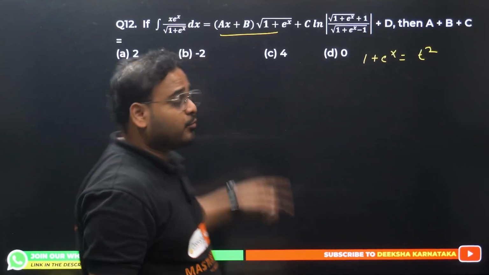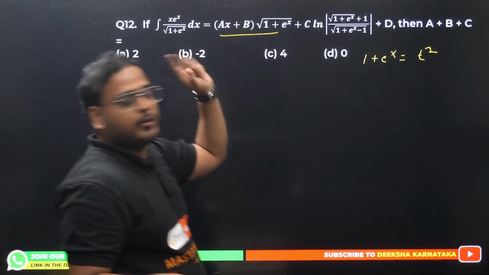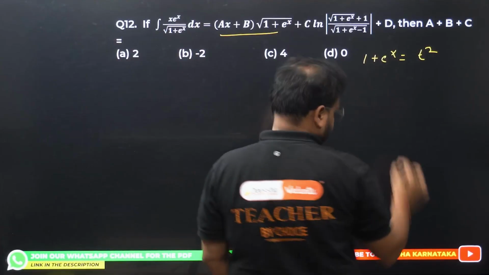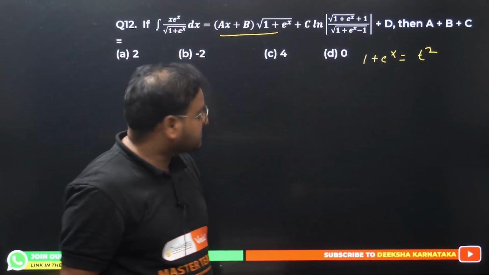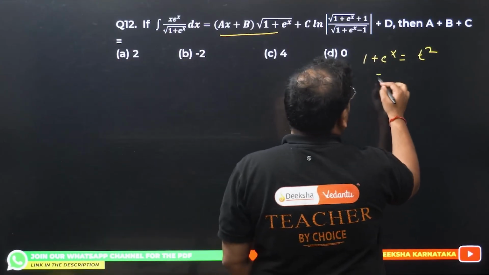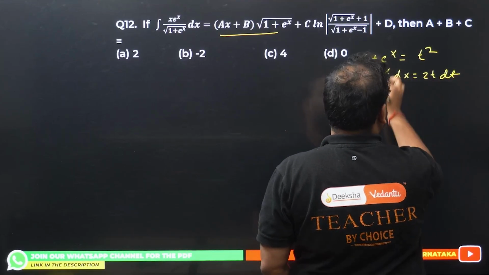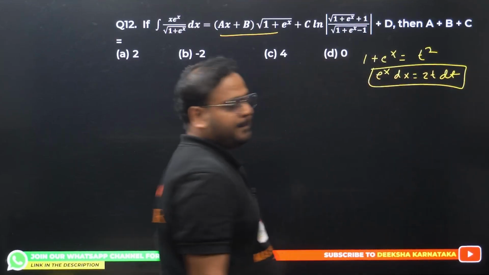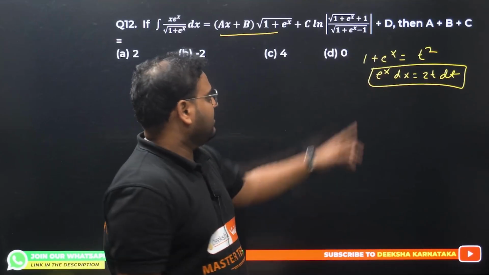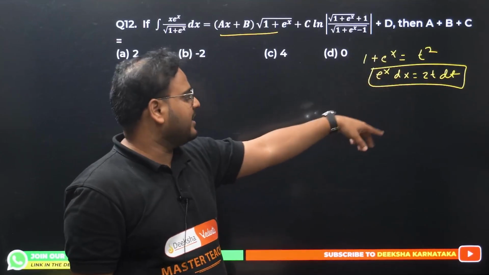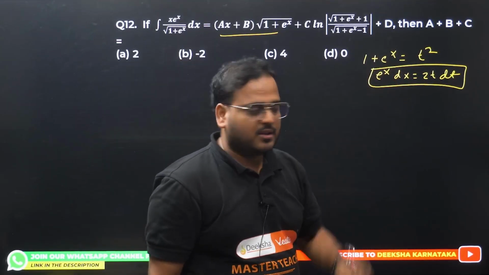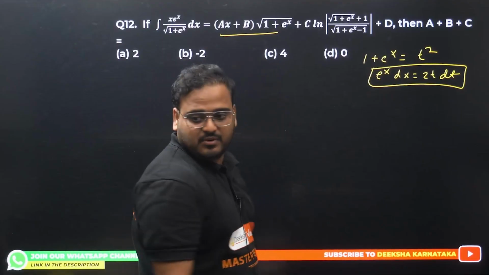Why t square? Because we have root in a. We have root over here. Okay? Super. Differentiate this. You'll get e power x dx equals 2t dt. Correct now? The derivative of t square is 2t, and dt by dx will be there. dx comes on this side. Super.